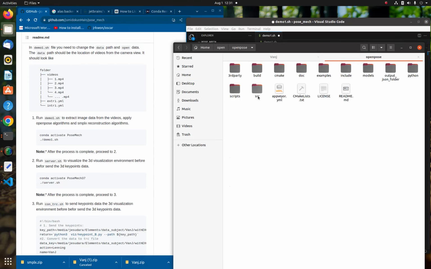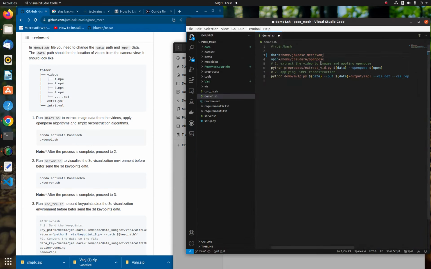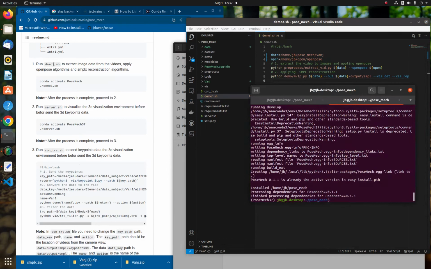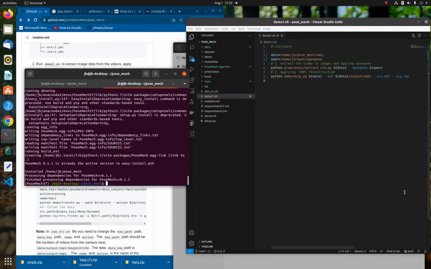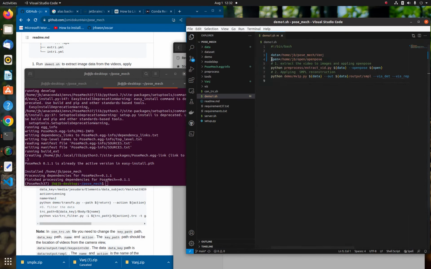Once that is done, we're going to just run this to set up our environment. So once I do that, it sets up the environment. And once we do that, now we can create the second environment that we need to use.